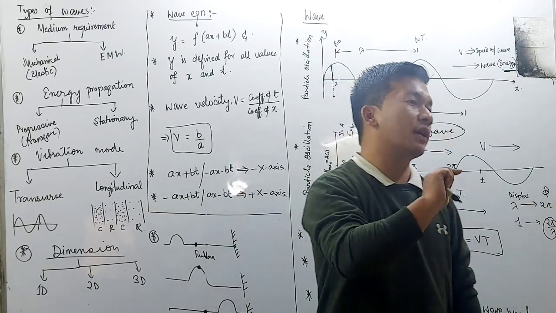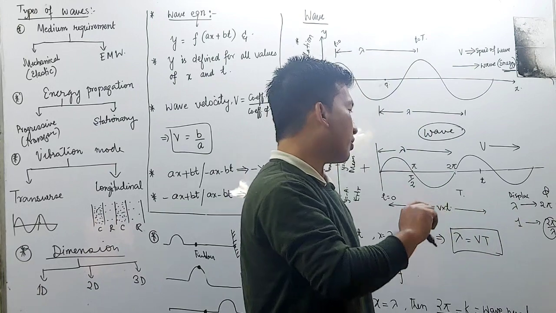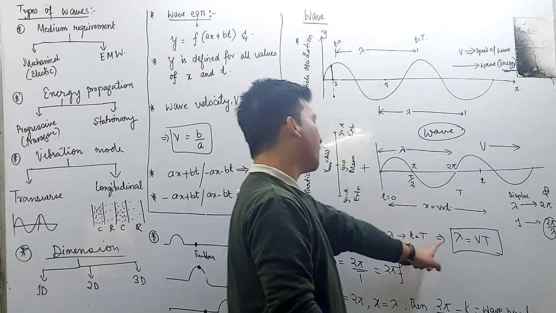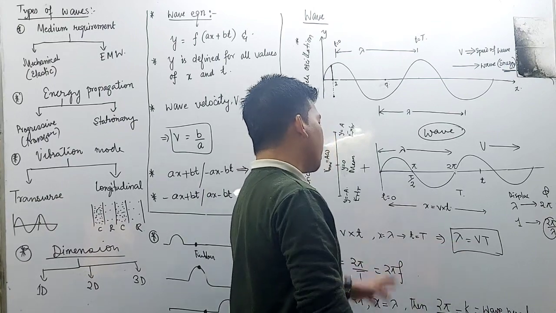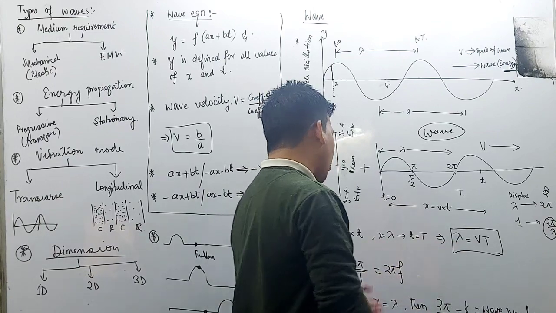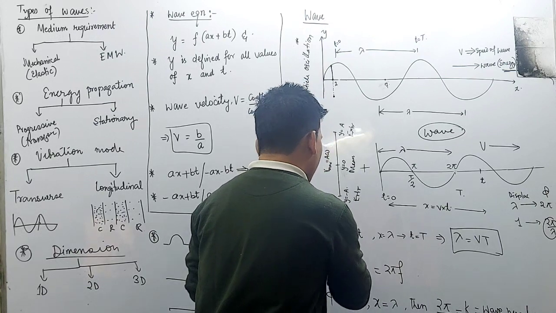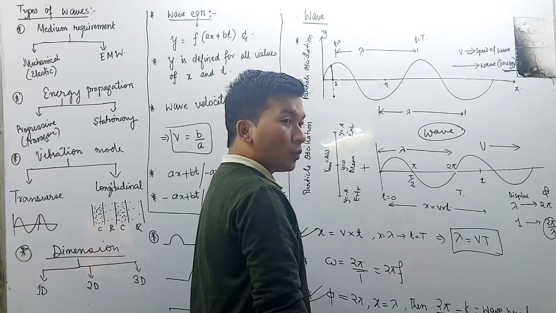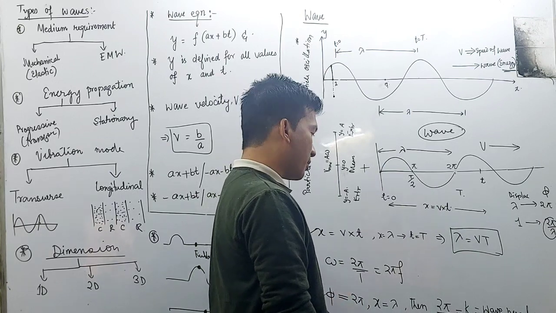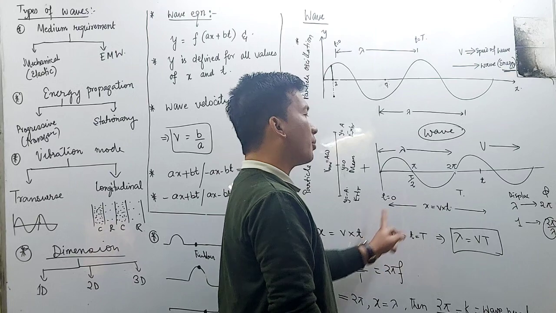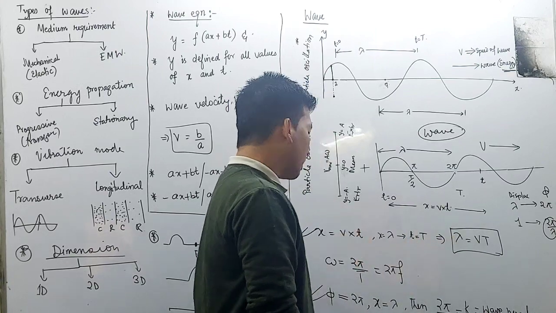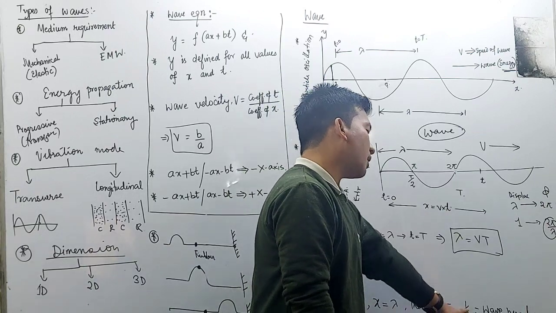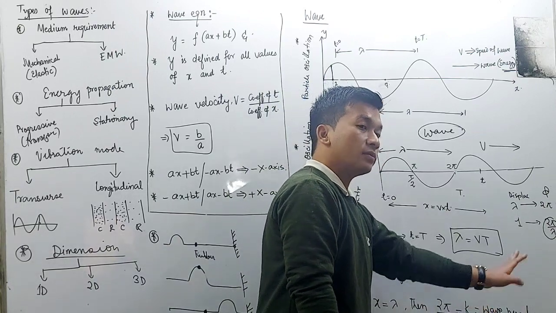number, represented by k. Next, in terms of angle, this is with respect to time and this is with respect to displacement. One wave is compared with respect to displacement. One wave is compared with respect to time, and with respect to displacement 2 pi by lambda comes out to be the wave number.